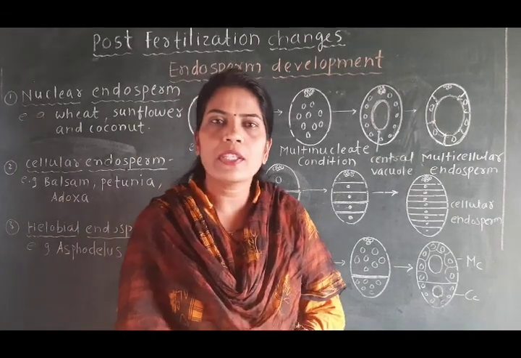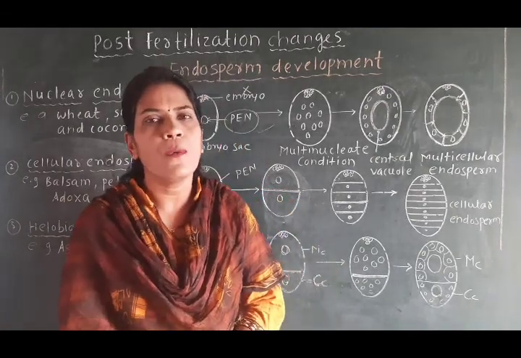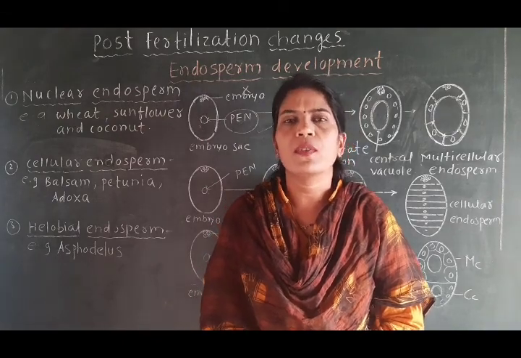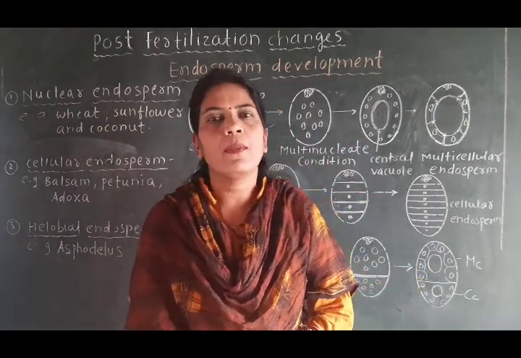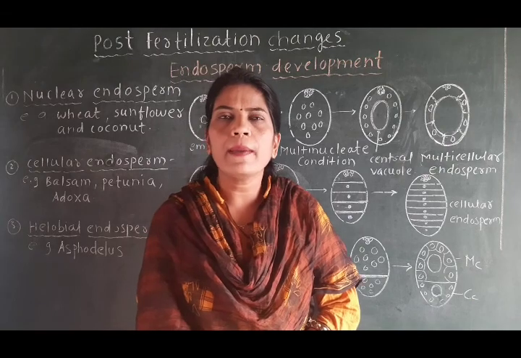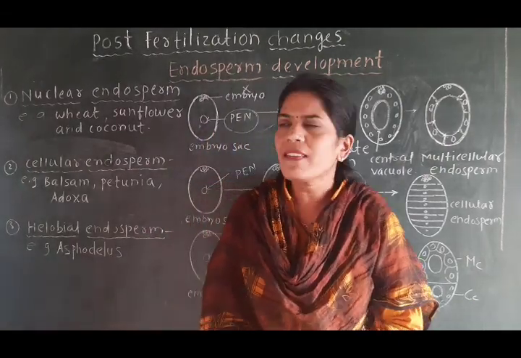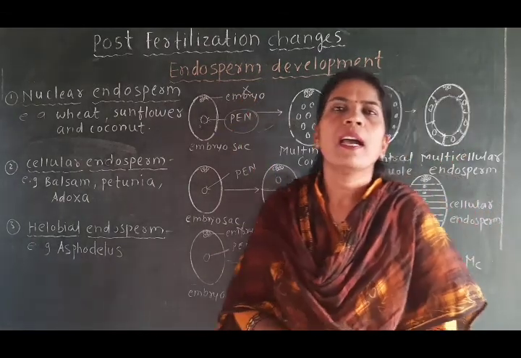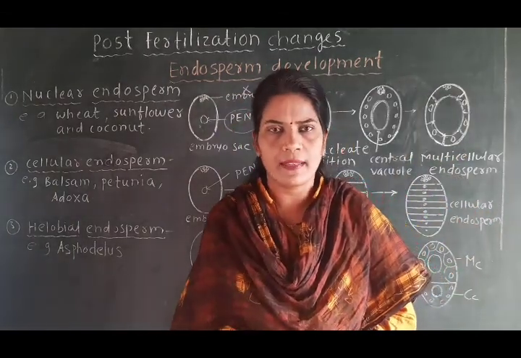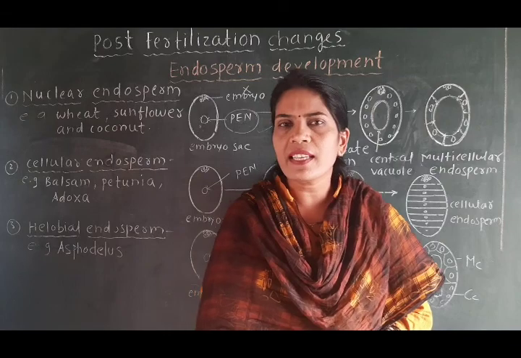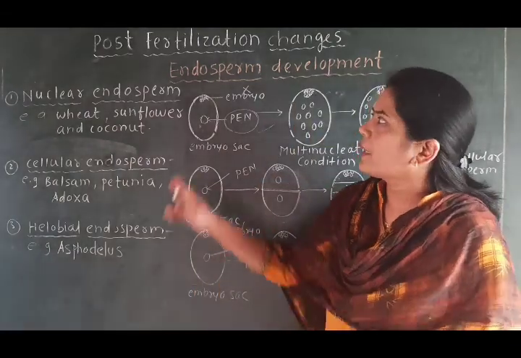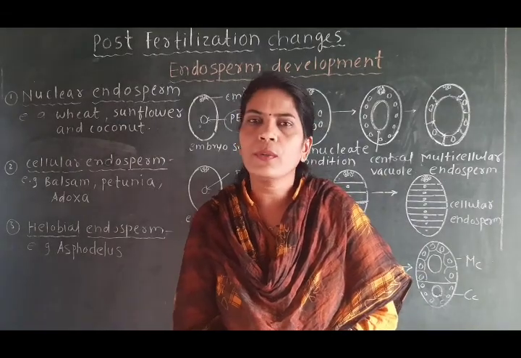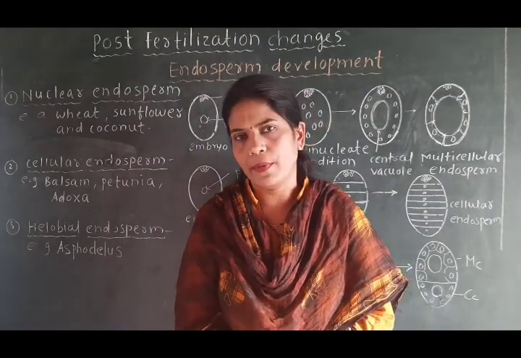Thus, in this lecture, we have seen how the endosperm is developed in the embryo sac after the double fertilization. Keep in mind that the embryo and endosperm are developed simultaneously. But for our convenience, we have seen the development of endosperm first. In the next lecture, we are going to study the development of the embryo. Thank you.